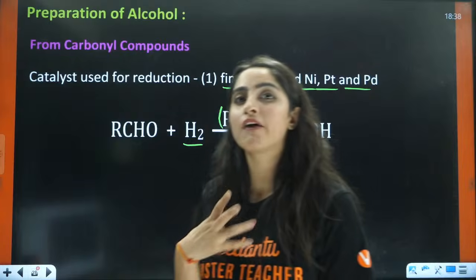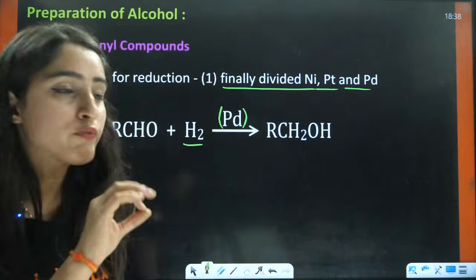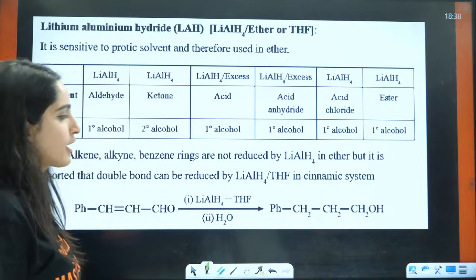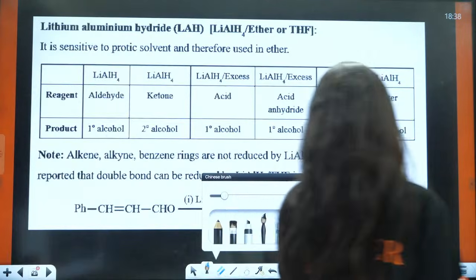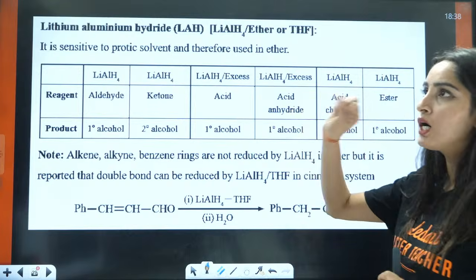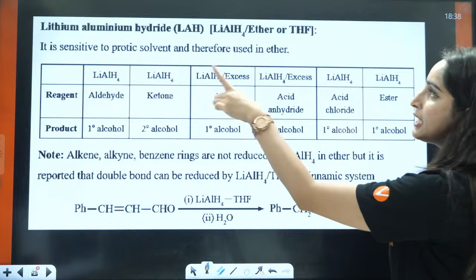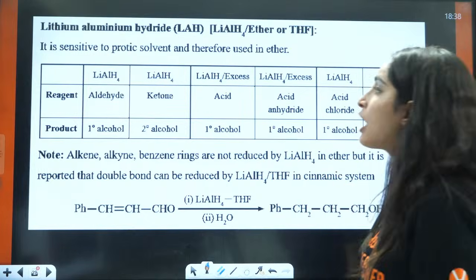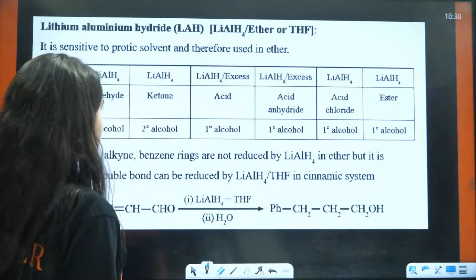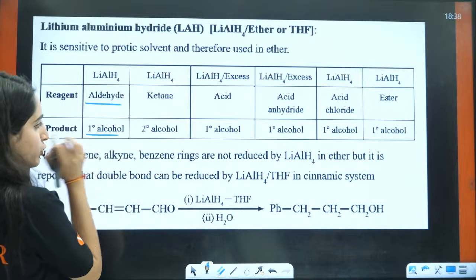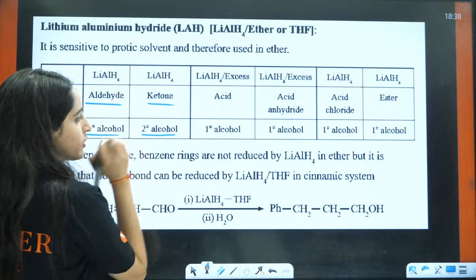But if we want to have a selective reduction, then we will use some specific reagents, right? So when you want to have a specific reduction, what will you do? First thing is lithium aluminium hydride, right? For lithium aluminium hydride, if you have aldehyde, it will convert it to 1 degree alcohol. If you have ketone, it will convert it to 2 degree.